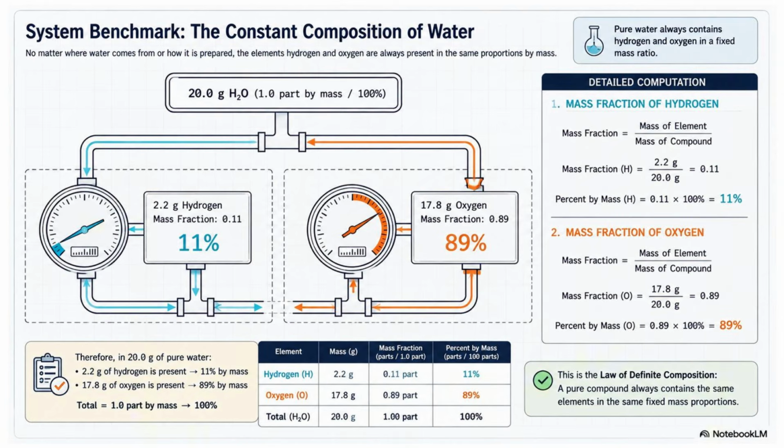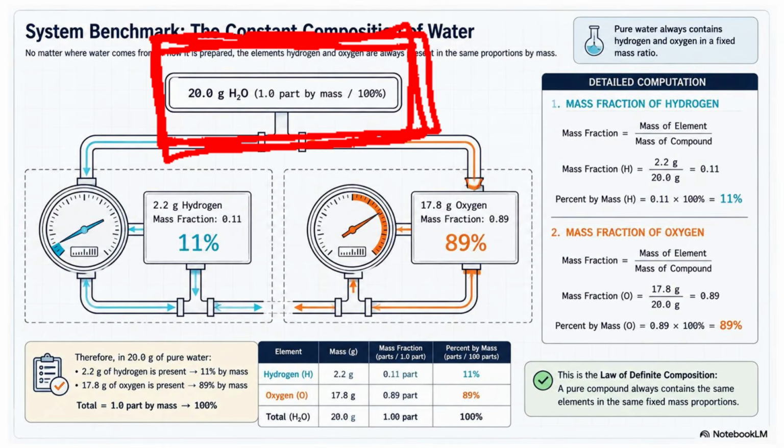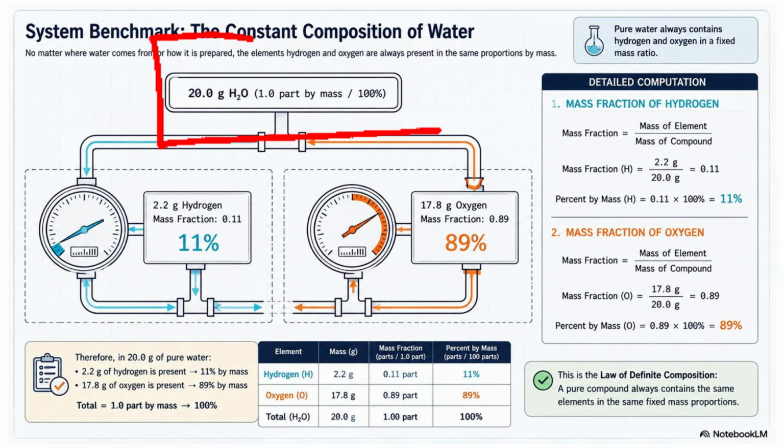Whether the water comes from rain, rivers, oceans, underground, glaciers, or a laboratory, once it is purified into pure water, it will always contain hydrogen and oxygen in exactly the same proportion by mass. This is exactly what the law of definite composition tells us. Suppose we have 20 grams of pure water. This entire sample represents one whole part by mass or 100% of the compound. Our goal is to determine how much of this mass comes from hydrogen and how much comes from oxygen.